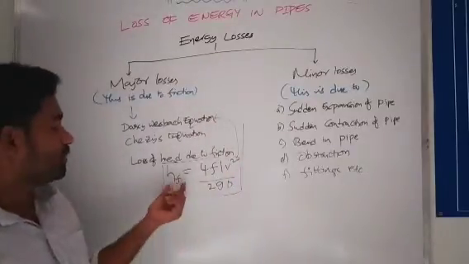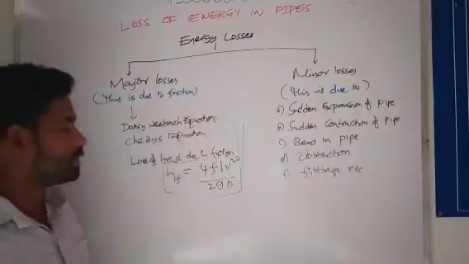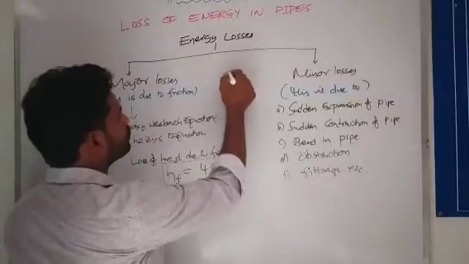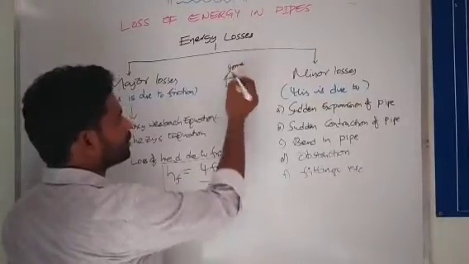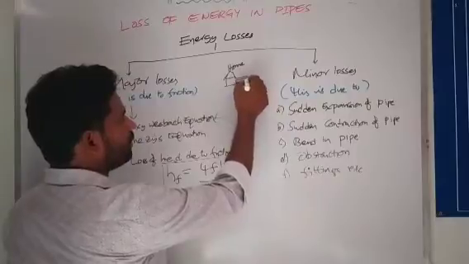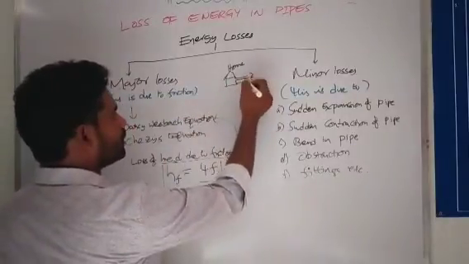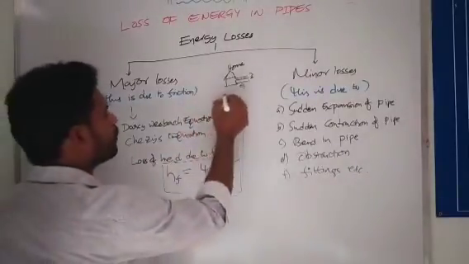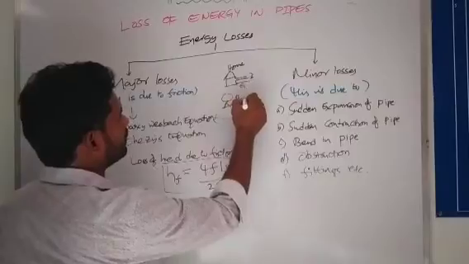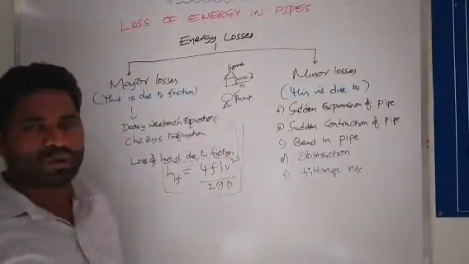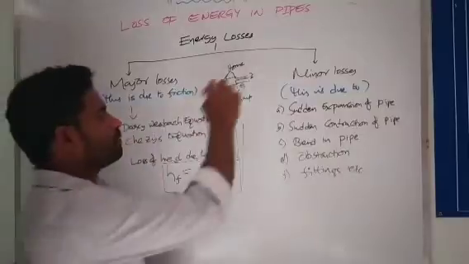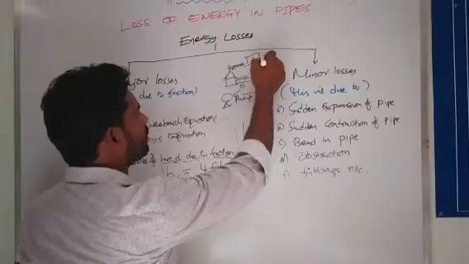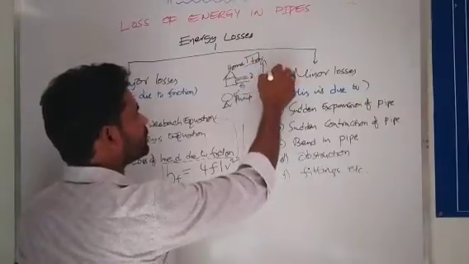What is the use of this loss of head due to friction? Let me explain. Suppose this is our home, and let us take three floors: ground floor, first floor, second floor, third floor. You can put the pump at the ground level or underground level. Suppose from the bottom of the pump to the top of the water tank it is around 30 meters.